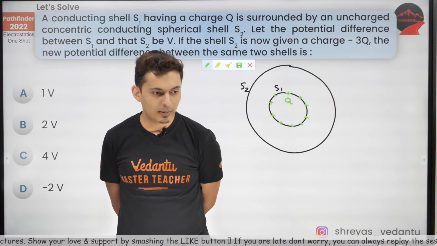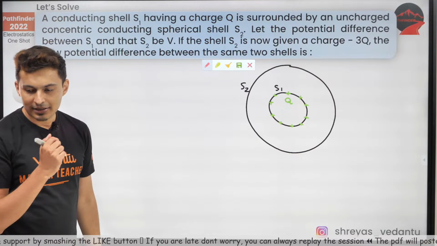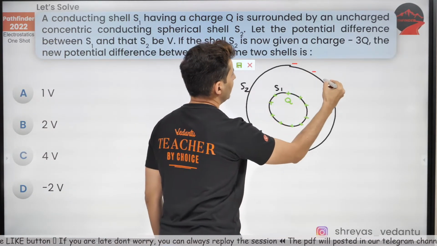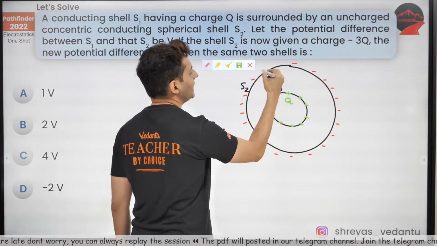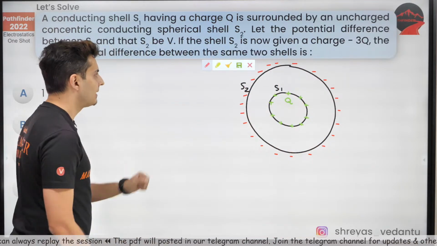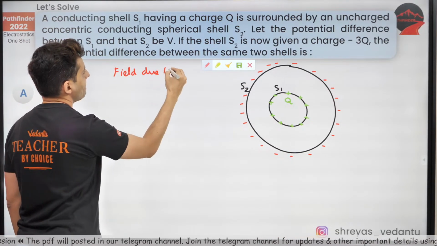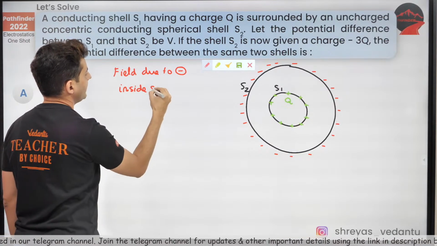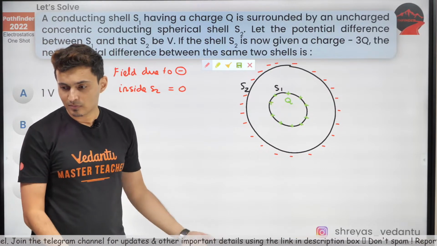Hello Harish, welcome aboard. Harish is saying 2V. I'll tell you what. When you add negative charges, will it create a field inside? Will there be a field because of the negative charges inside? The field due to negative charges inside S2 will in fact be 0. Everywhere it will be 0.